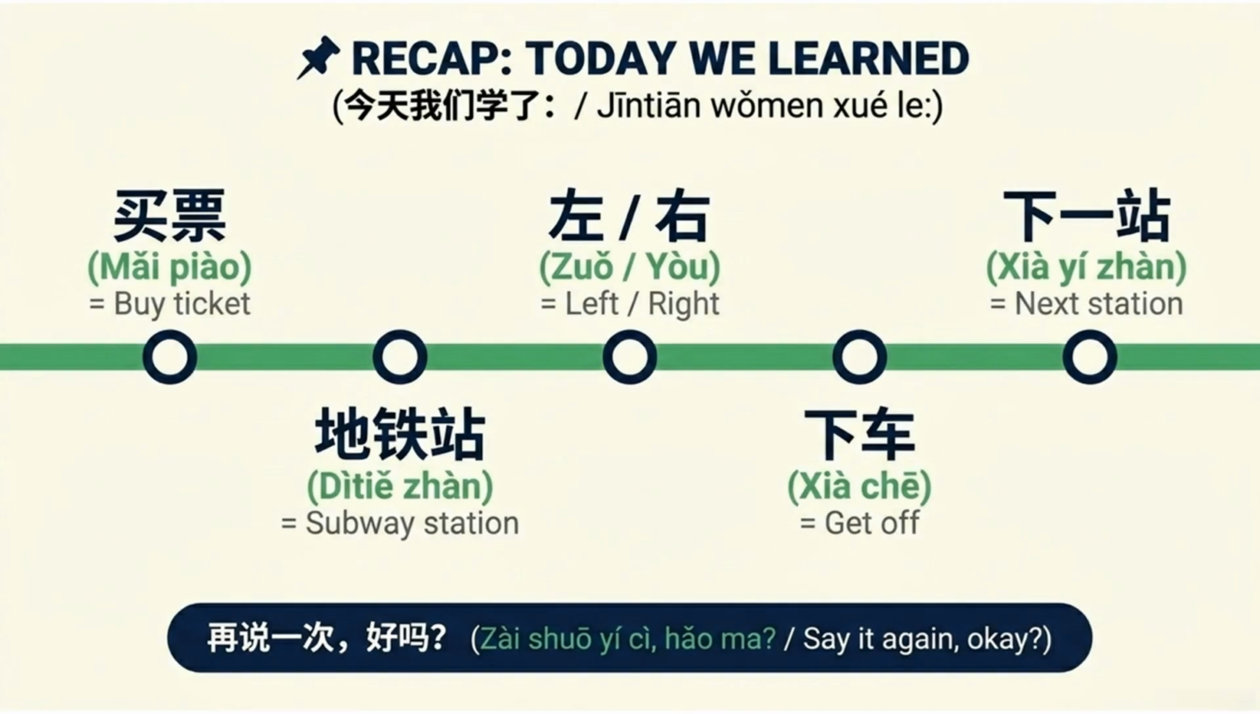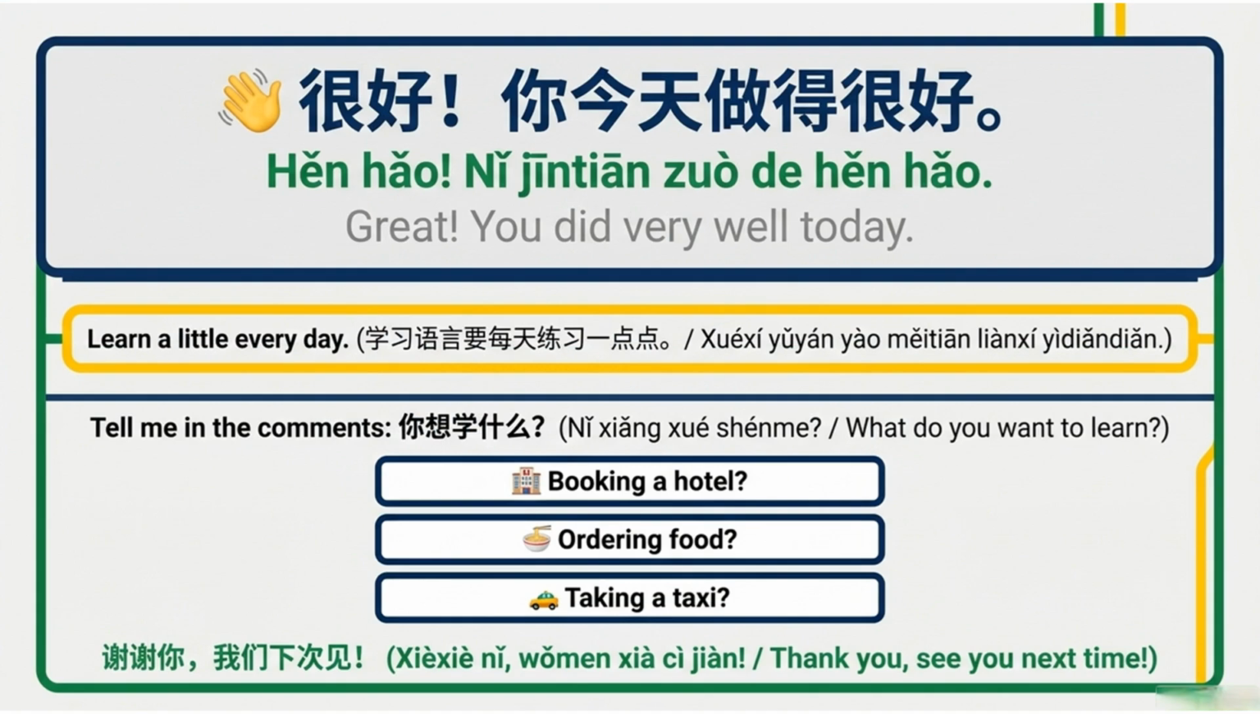We covered mǎi piào, buy ticket. Zuǒ yòu, left right. Xià yí zhàn, next station. Dìtiě zhàn, subway station. And xià chē, get off. Say it again, okay? Great. You did very well today.